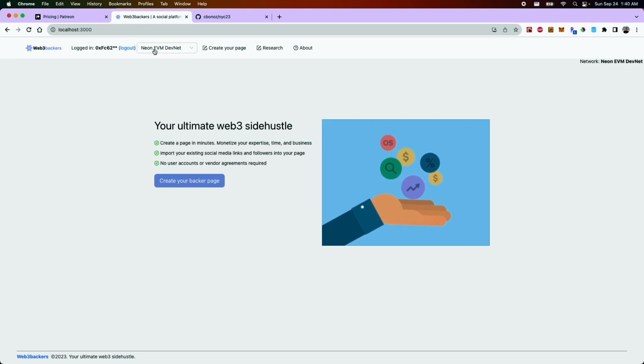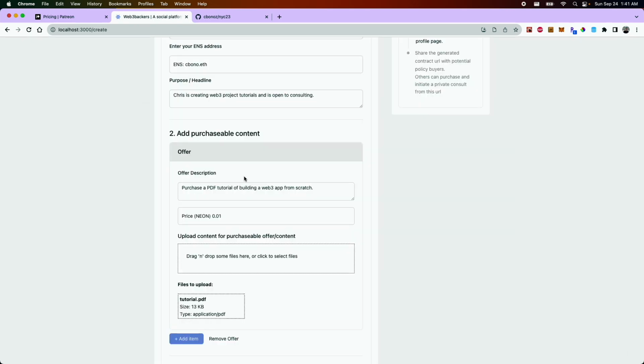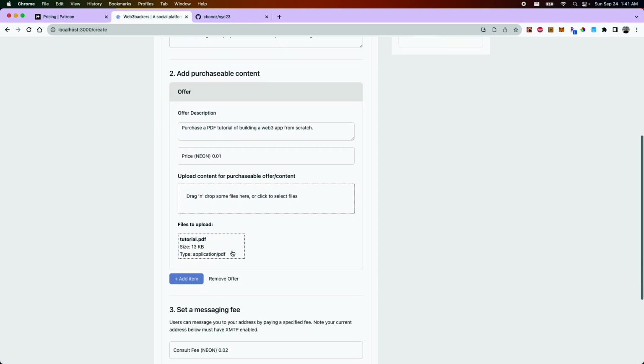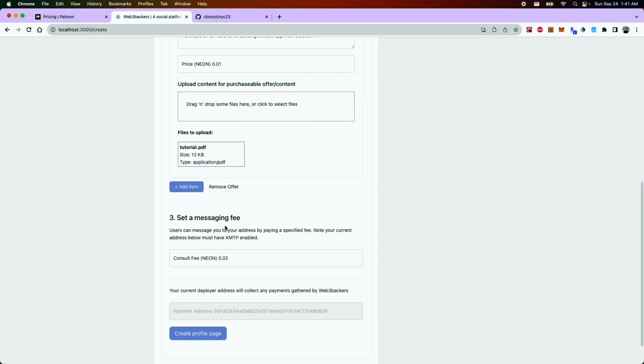So I'll walk through how this could be done on Neon, but this could also be used on other networks. I have some demo data that I'm able to pre-fill, but you could put whatever values you wanted in here, whatever sort of content you wanted to be able to sell, and you could add a messaging fee, and I'll show you how that works in a minute.